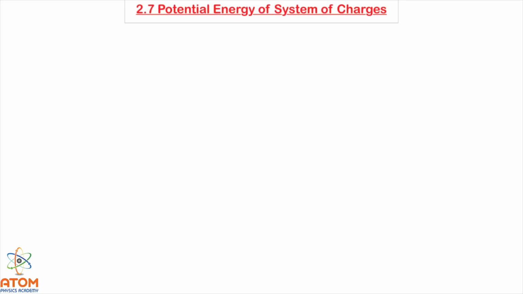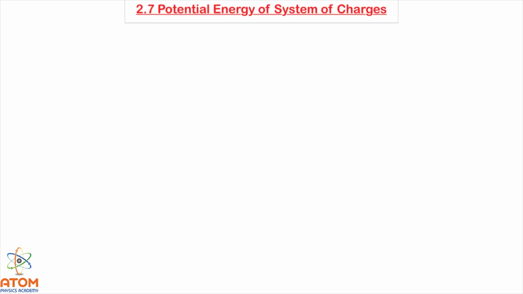Let us see topic 2.7, that is potential energy of system of charges. Up to now we have seen potential energy of one charge, or otherwise we have seen potential energy of some charge in external electric field. But here we are going to see the potential energy of the system of charges itself without any external electric field, because when you collect some charges there will be some electric field due to those charges itself, and so there will be some potential energy as well, and that we need to calculate.